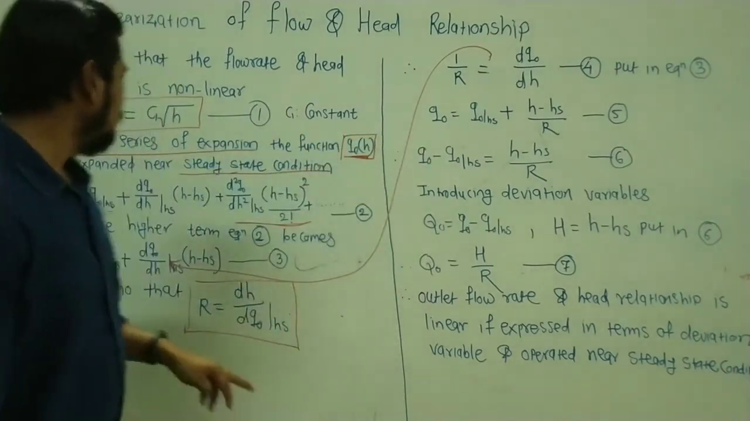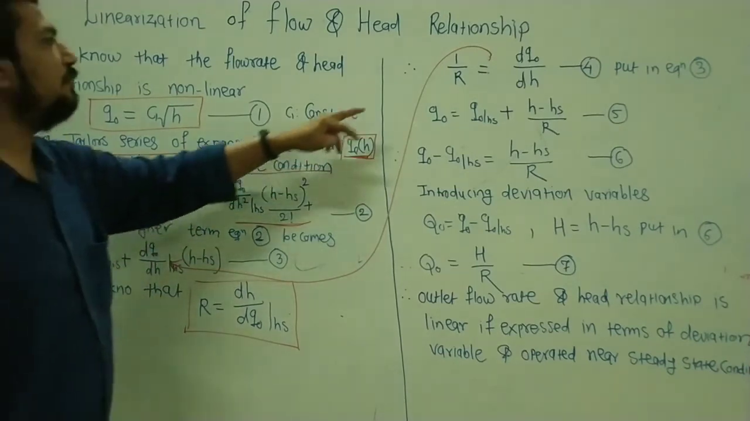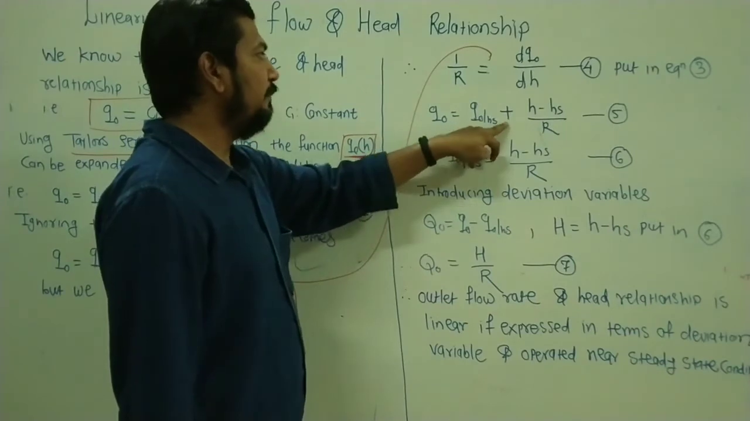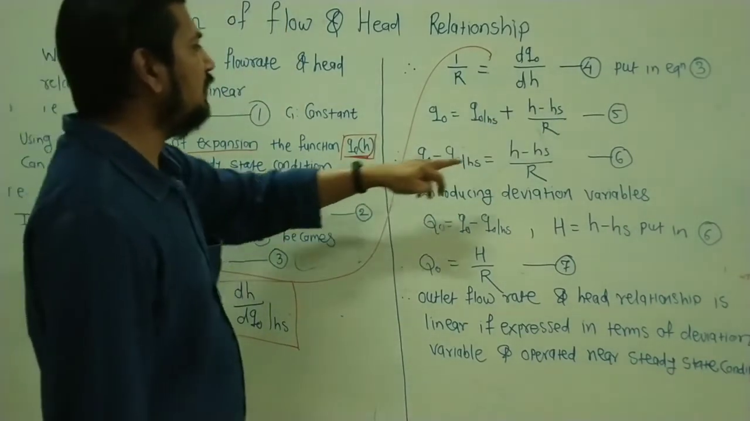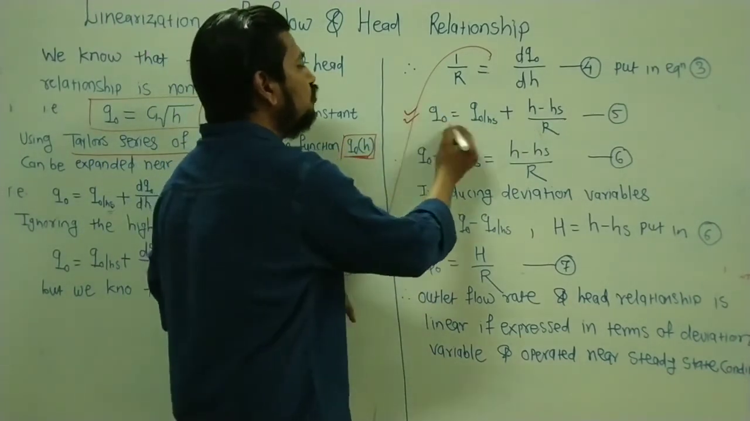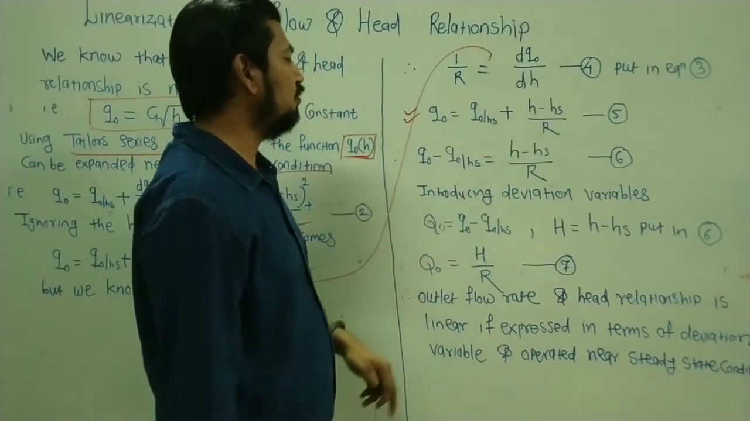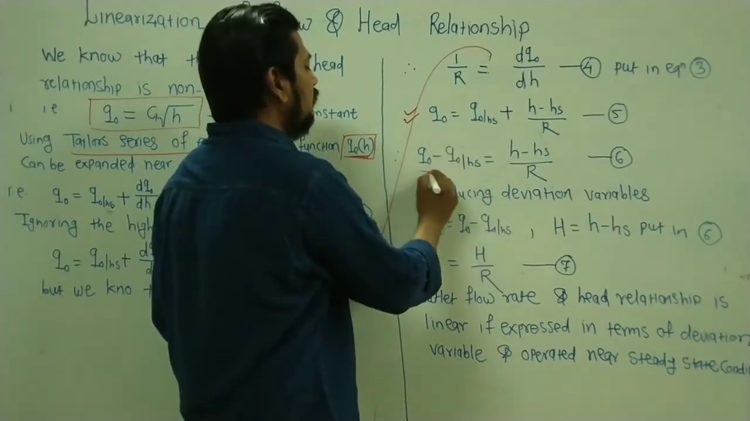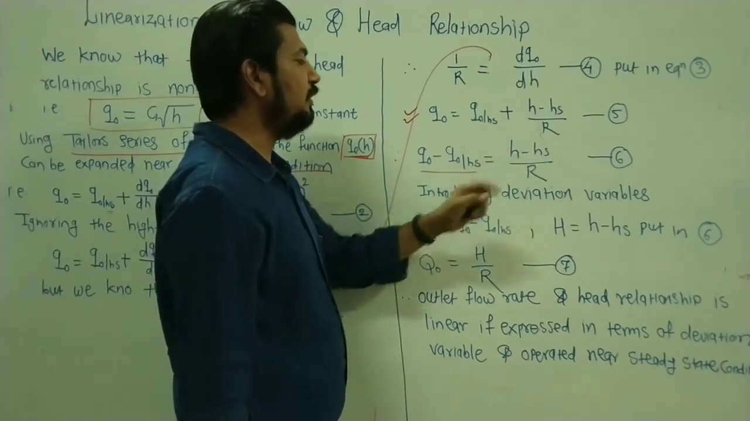So I will put equation number 4 into equation number 3. What will I get? I will get Q0 is equal to Q0 at HS plus (H minus HS), and instead of writing dQ0 by dH, I will write 1 by R. So this will be your equation number 5. That is, Q0 is equal to Q0 at HS plus (H minus HS) divided by R. I can write equation number 5 in this form: Q0 minus Q0 at HS is equal to (H minus HS) divided by R.